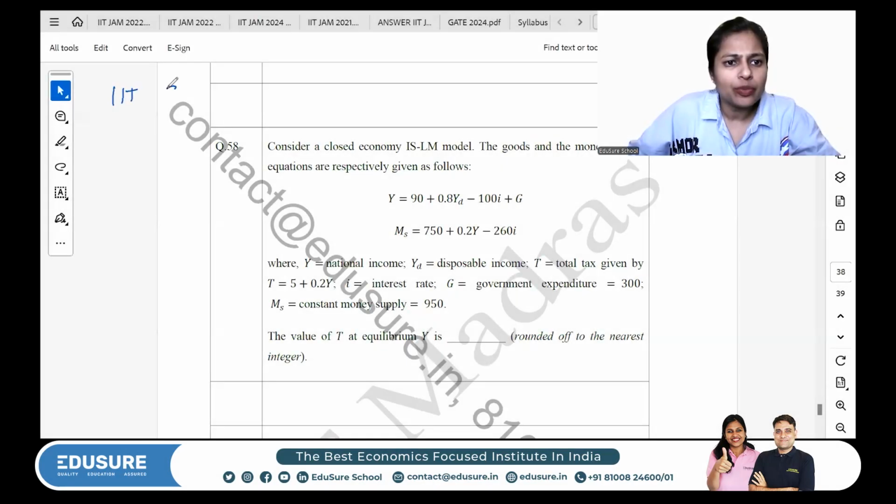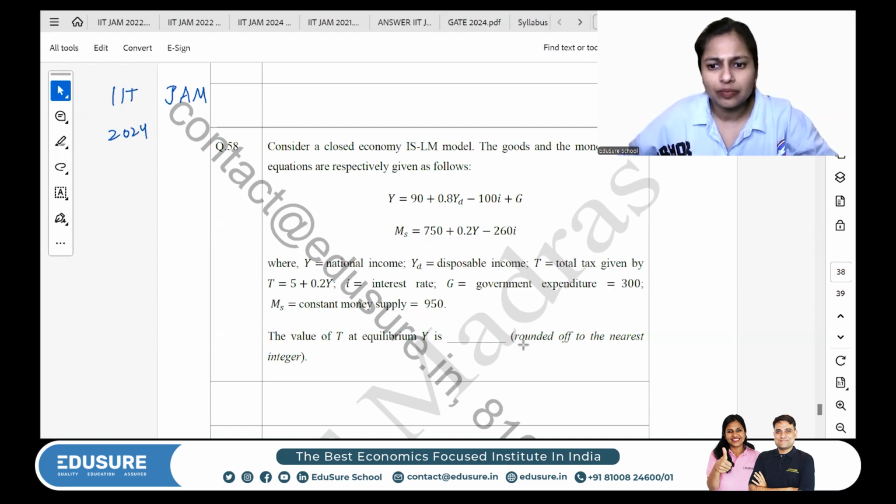So IIT JAM 2024, question number 58. Krishnendu, what's the question? Why are you giving me a decimal answer? And those who are giving 216 as the answer, what does nearest integer mean? If 216.9 is the answer, what's the nearest integer? 217. Then why are some of you giving 216 as the answer?